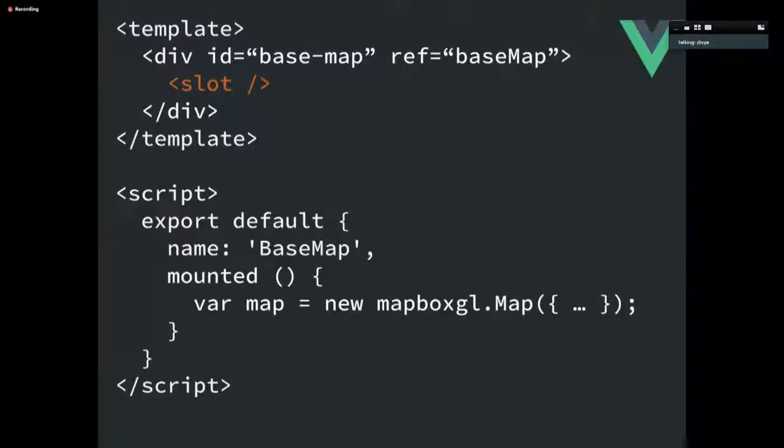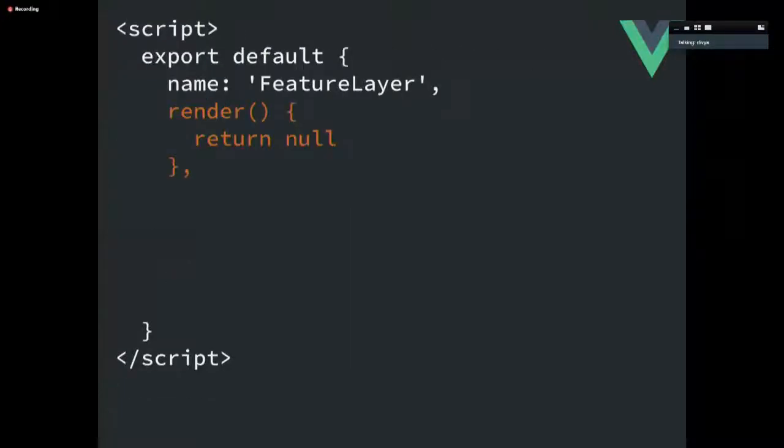So in order for base map to know that it has children, we're going to go back to the concept of slot. So we're going to use slot here. And so it expects children. And then now we can move on to implementing feature layer. And because feature layer isn't actually a real component, it's not actually rendering anything onto a page. In the render function, we'll just return null. And you need to do this because Vue has to render something or at least know what it's rendering. And so this is what we'll do.